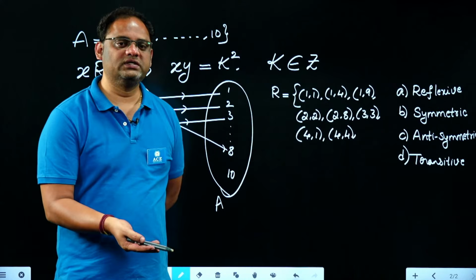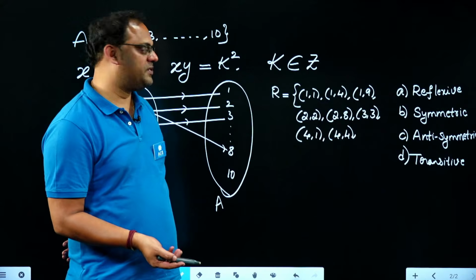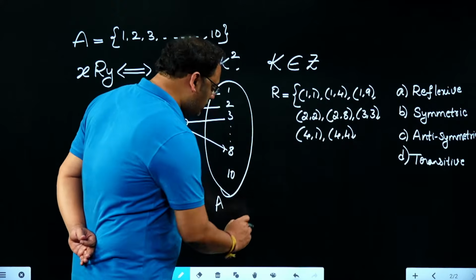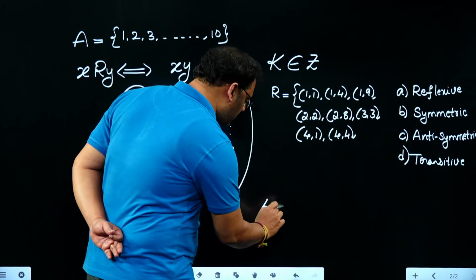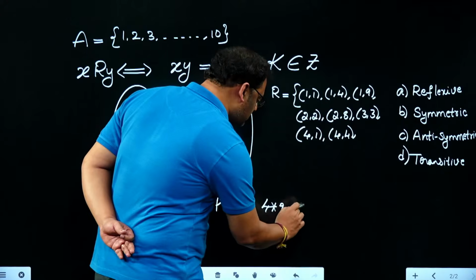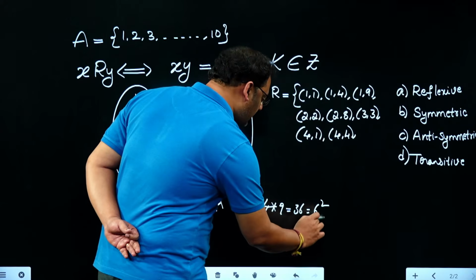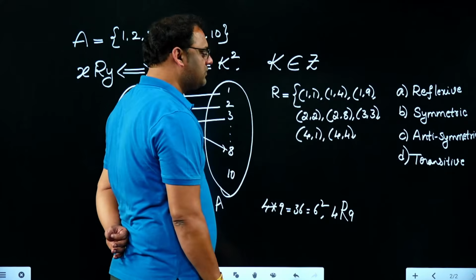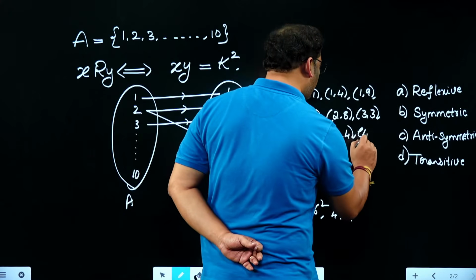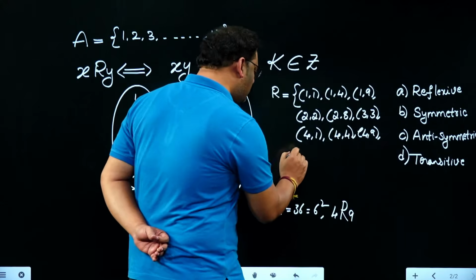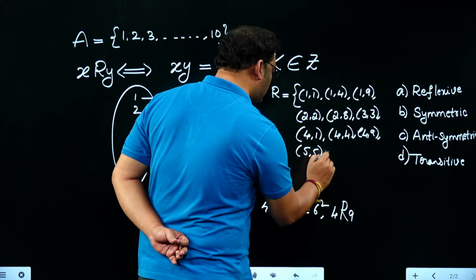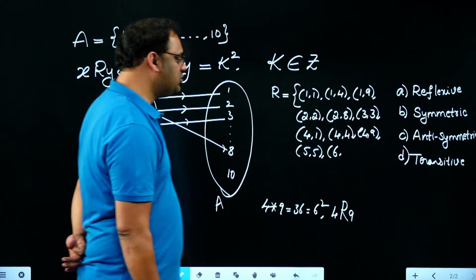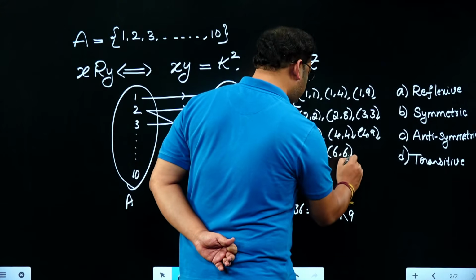4 into 9 is 36, and 36 can be expressed as 6 square. Hence I can say 4 is related to 9. Yes, you can also take (4,9). And for 5, (5,5). Coming to 6, you can take (6,6).